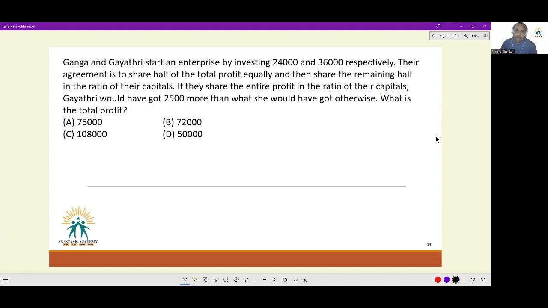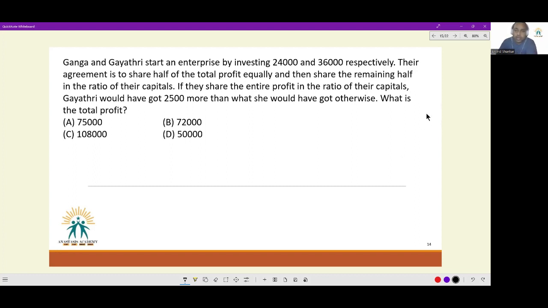Next, Ganga and Gayatri start an enterprise by investing 24,000 and 36,000 respectively. Their agreement is to share half of the total profit equally and then share the remaining half in the ratio of their capitals. If they share the entire profit in the ratio of their capitals, Gayatri would have got 2,500 more than what she would have got otherwise. Gayatri had invested more. What is the total profit?